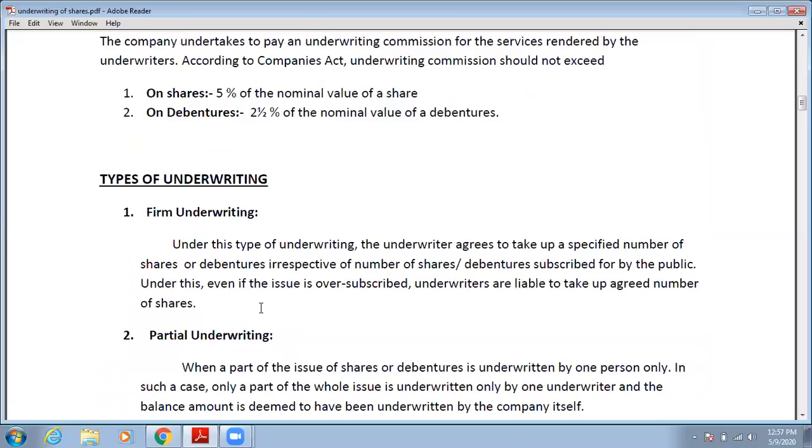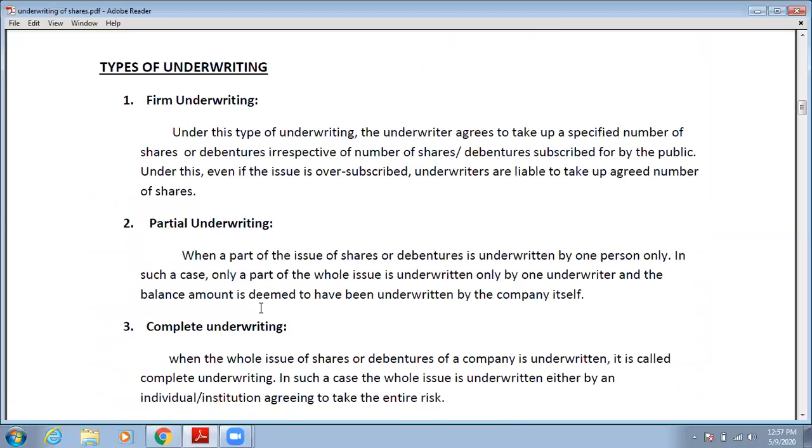Now, types of underwriters. There may be 3 or 4 types of underwriting. First is firm underwriting. Under this type of underwriting, the underwriters agree to take up a specified number of shares or debentures irrespective of the number of shares or debentures subscribed for by the public. Under this, even if the issue is oversubscribed, underwriters are liable to take the agreed number of shares.